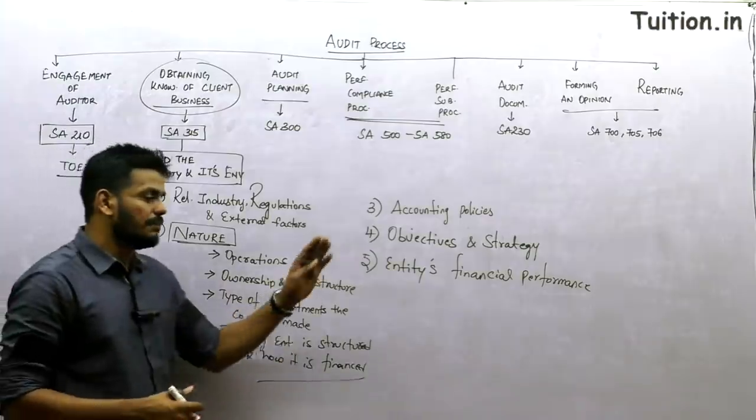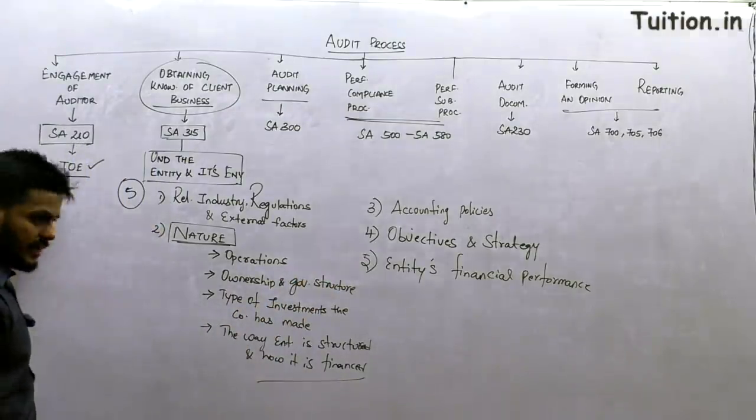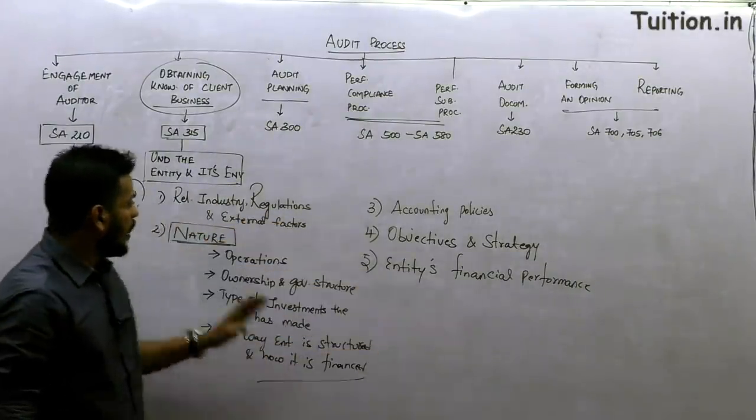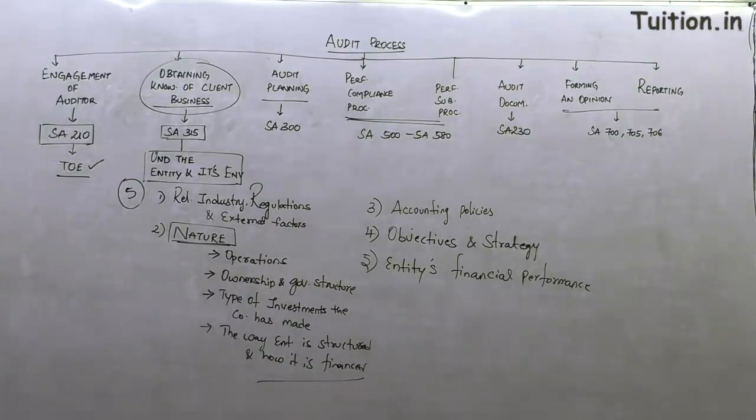So this is step number 2 in the audit. After you successfully finish obtaining the terms of engagement, you go about gathering all the knowledge of your client, which is what is involved in these 5 steps. So standard number 315 part 1, dealing with understanding the entity and its environment, covers all these 5 steps.